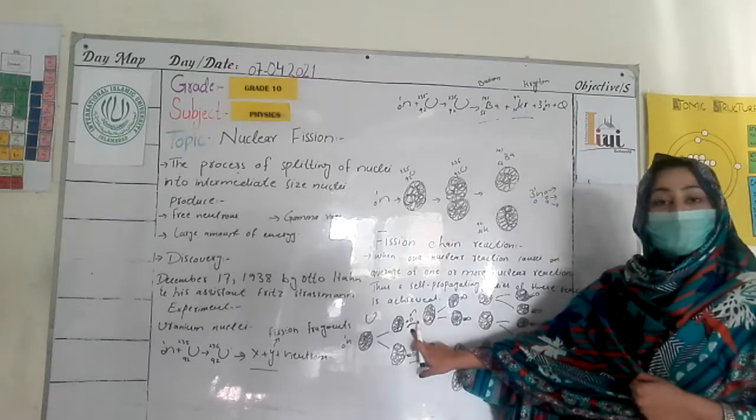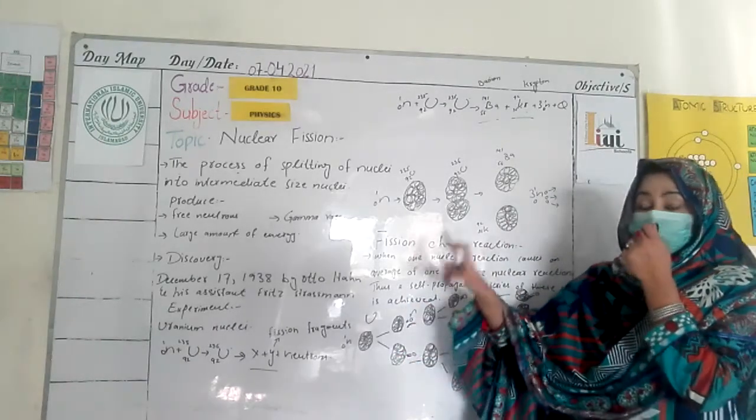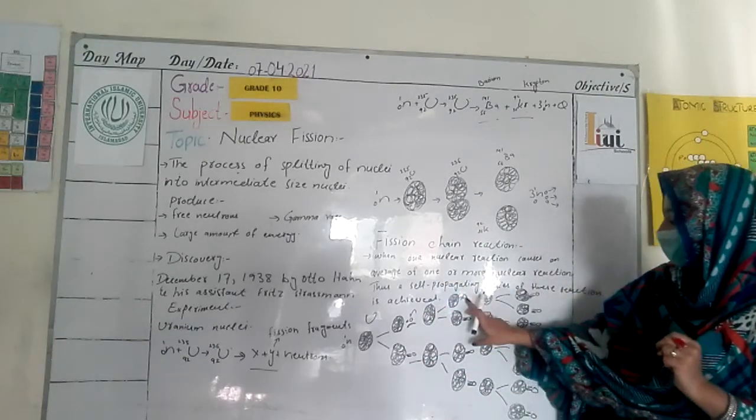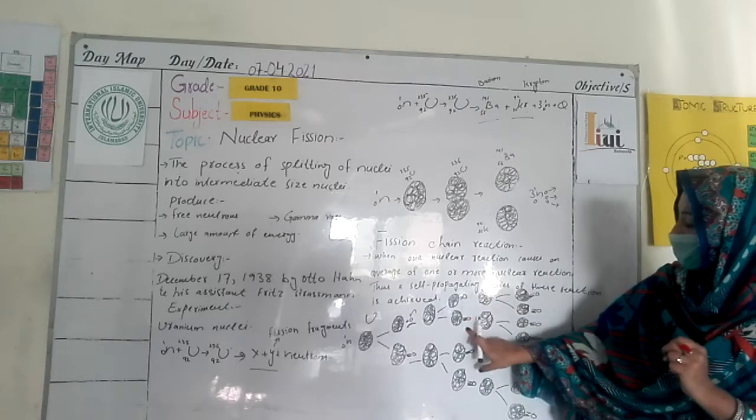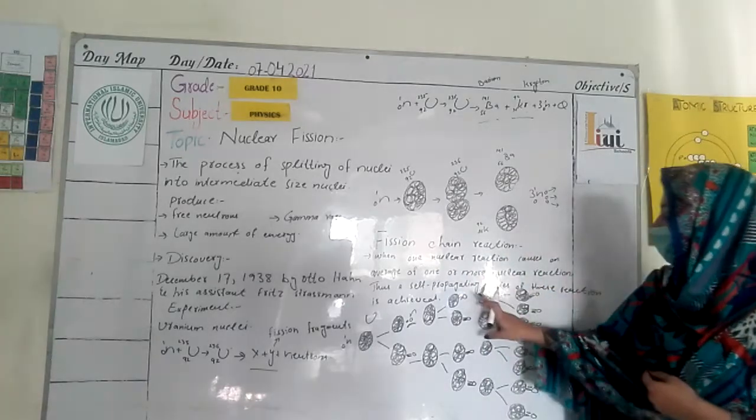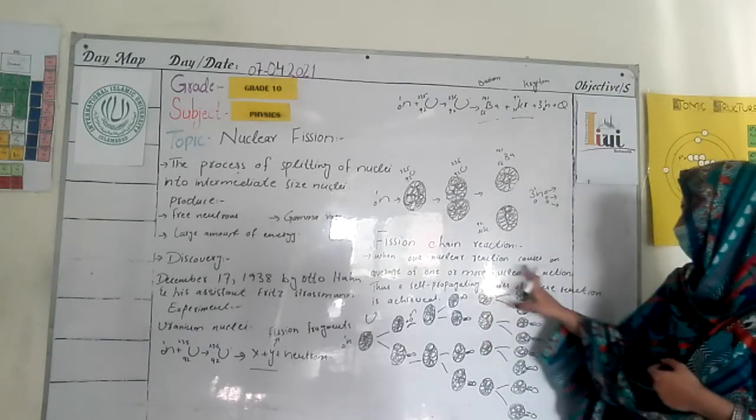When these neutrons are taken by another uranium nucleus, that uranium also splits into two smaller nuclei, as happens in this diagram. It also produces neutrons, so again the process repeats: the neutron is taken by another uranium nucleus and the process continues.